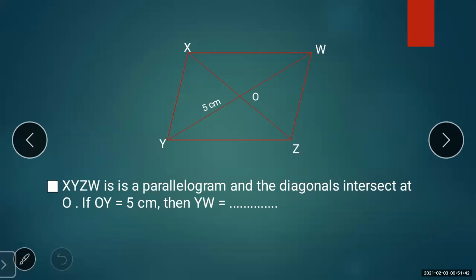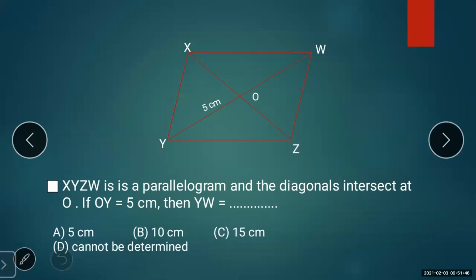Let us see the options given. The first option is 5 centimeters, the second is 10 centimeters, the third is 15 centimeters, and the fourth option is cannot be determined. All four options are given, and now you have to select the correct one.